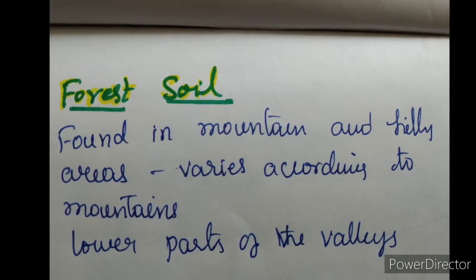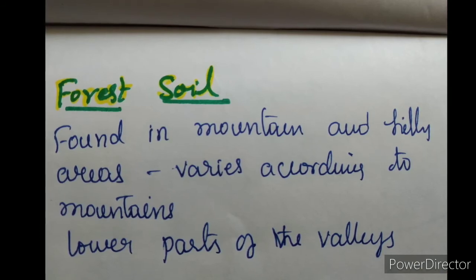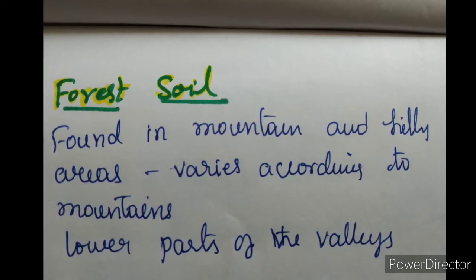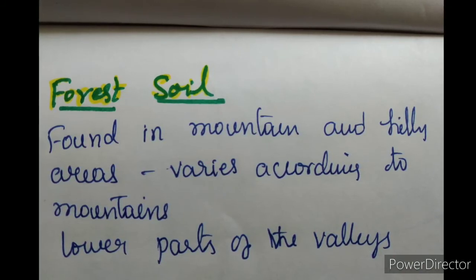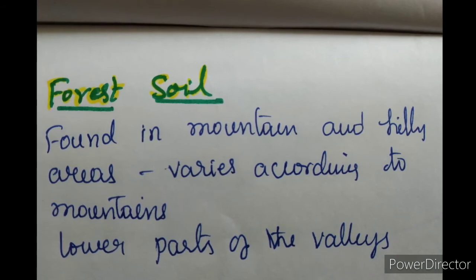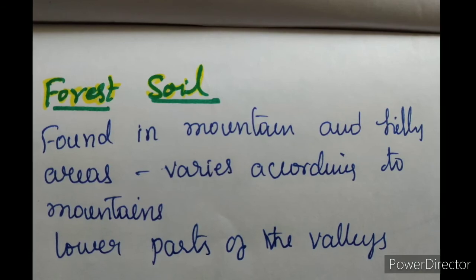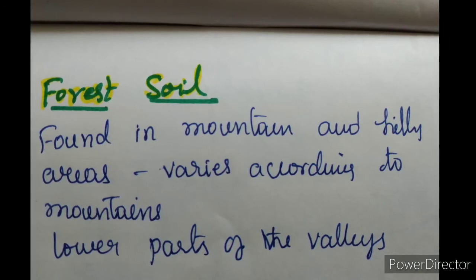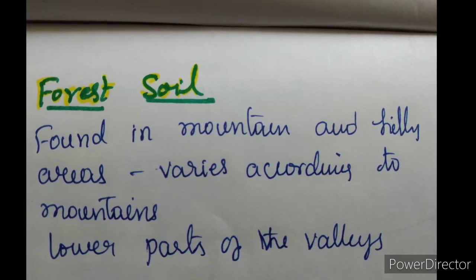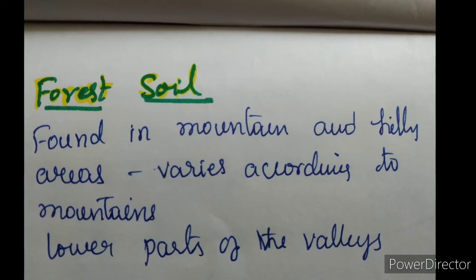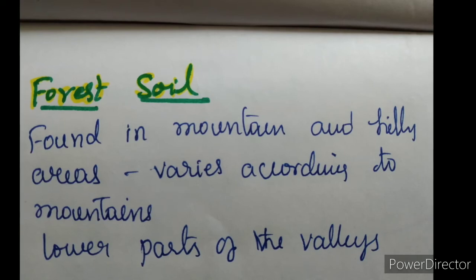That is, mountains and forest areas, and the soil texture varies according to the mountain environment where we are. In the forest, some areas are mountains, and there the texture of the soil is different. They are loamy and silty on the valley sides and coarse-grained on the upper slopes. In the snow-covered areas of the Himalayas, these soils experience denudation and are acidic with low humus content. The soil found in the lower parts of the valley, particularly on the river terraces and alluvial fans, is fertile.